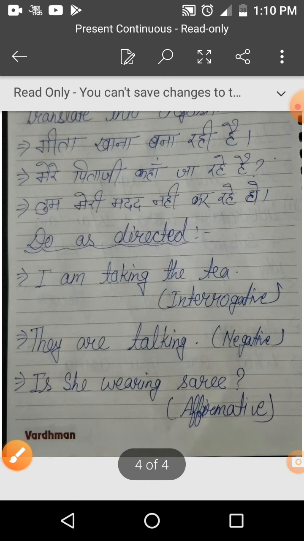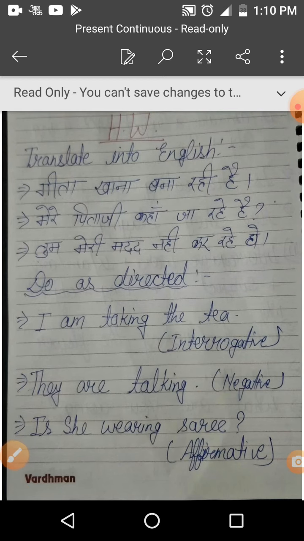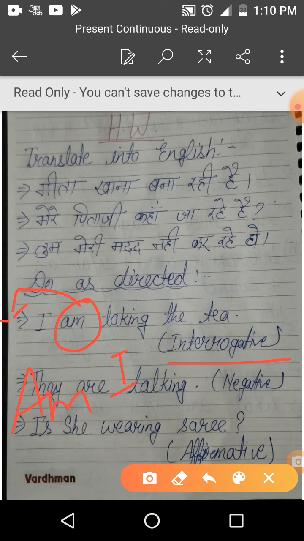Now there are some other examples which you have to change according to the direction. I am taking the tea. Change in interrogative. So the structure of interrogative is first helping verb, then subject. So we have to use am in the first before subject. Like am I taking the tea, and question mark because it is interrogative.